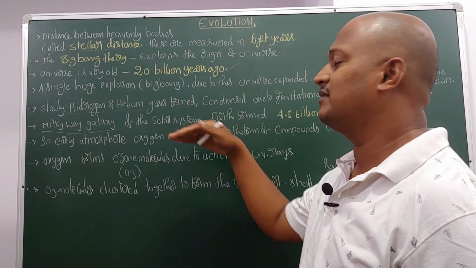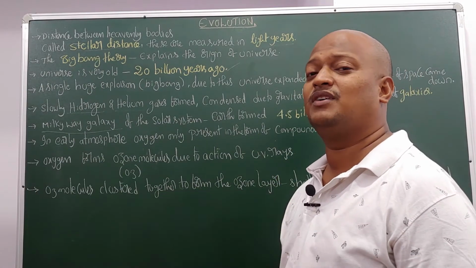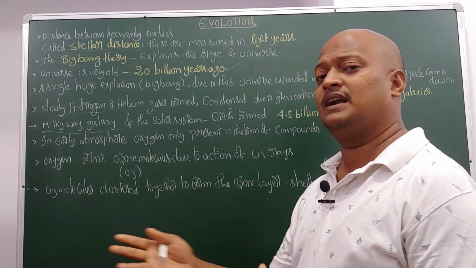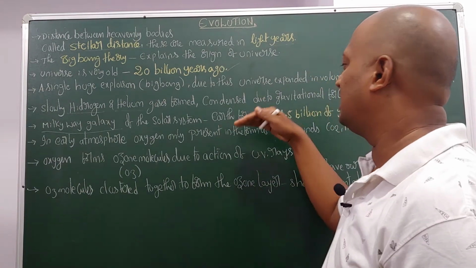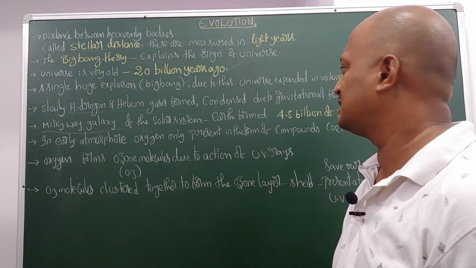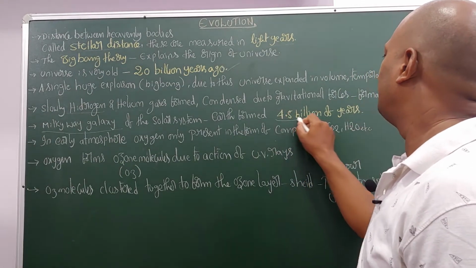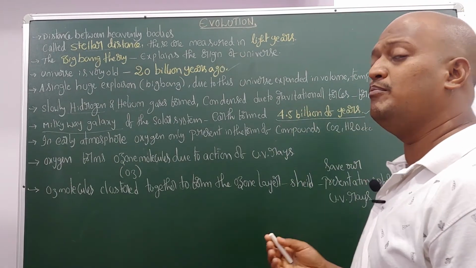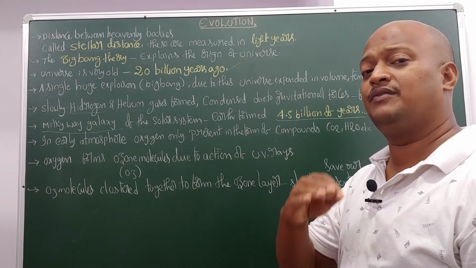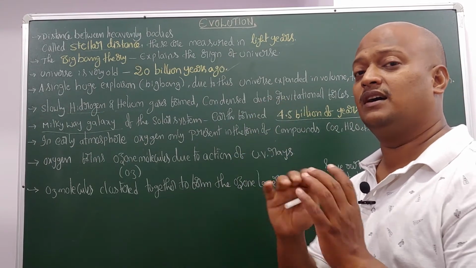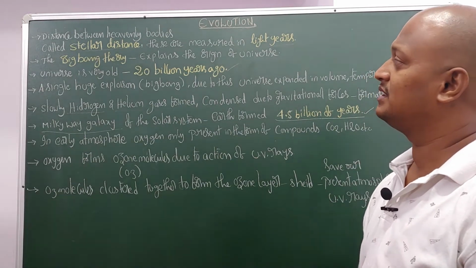In the Milky Way galaxy, the solar system formed, the sun and the planets, and Earth was formed 4.5 billion years ago.